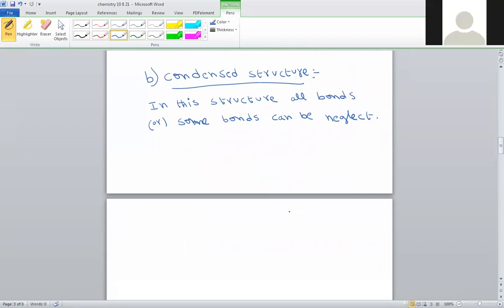One example I'm writing, same above examples I'm taking. CH3, single bond, CH3.